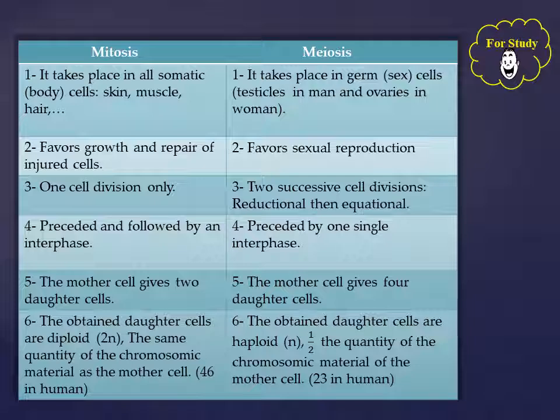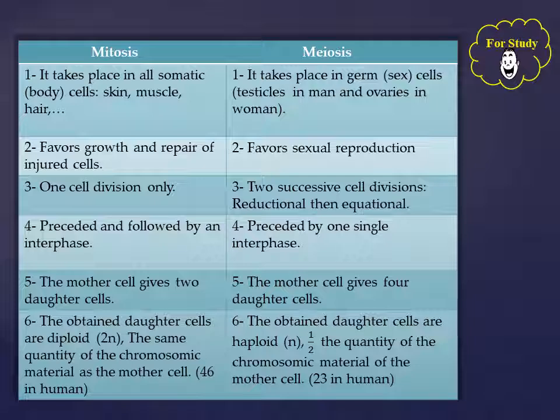Mitosis is preceded and followed by an interphase, while meiosis is preceded by one single interphase. Finally, in mitosis, the obtained daughter cells are diploid, 2n, the same quantity of chromosomal material as the mother cell, 46 in humans, where the genetic information and the number of chromosomes are conserved, while in meiosis, the obtained daughter cells are haploid, 1n.